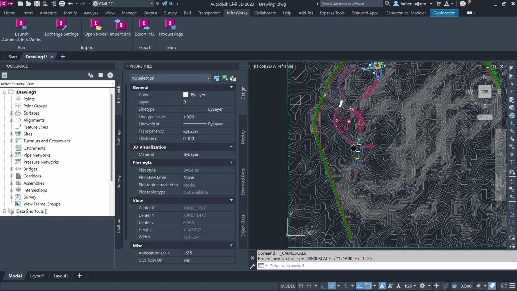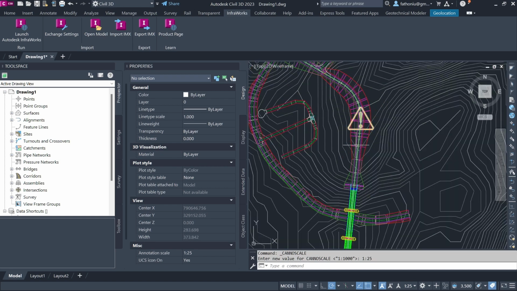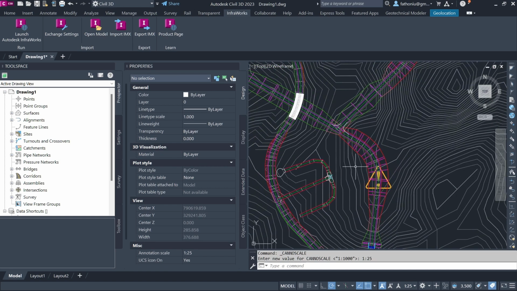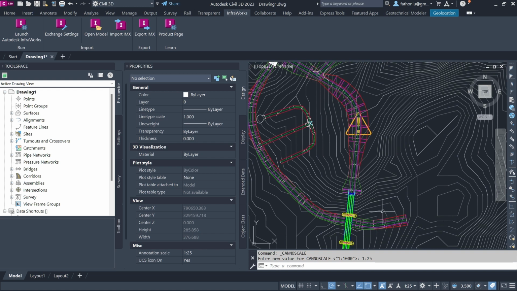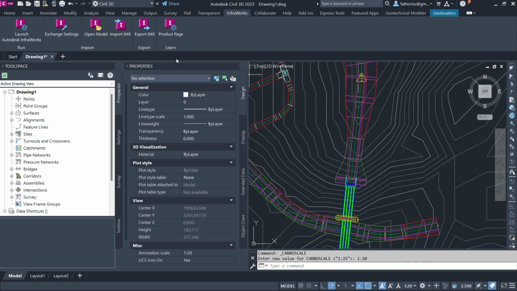So then here we have a route that we transferred from InfraWorks. We make it smaller. So this one, and then this is properties. Since my screen resolution is reduced, to ensure that you can read the text, you can adjust.